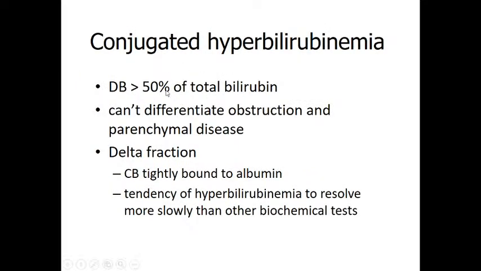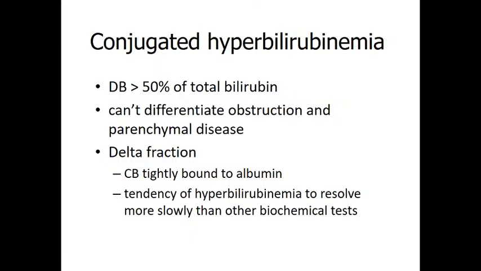Then coming to the next one, conjugated hyperbilirubinemia, where there is an increase of conjugated bilirubin levels. Conjugated bilirubin is nothing but direct bilirubin. Here the direct bilirubin is greater than 50% of the total bilirubin. Already you know that conjugated bilirubin cannot differentiate obstruction and parenchymal disease, and it may be seen in the delta fraction.